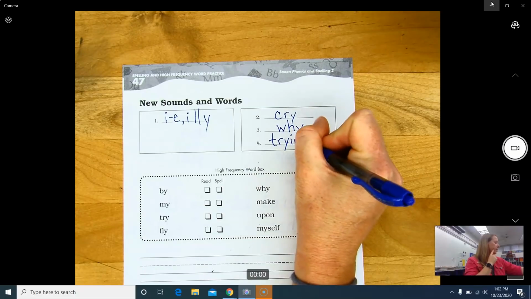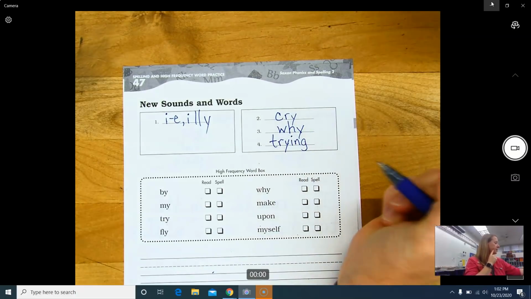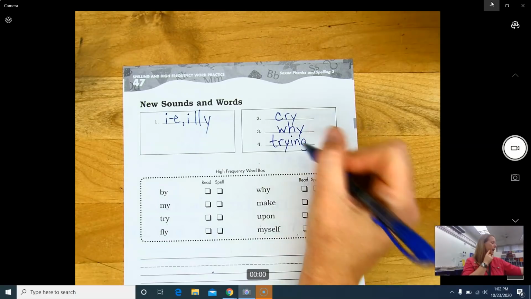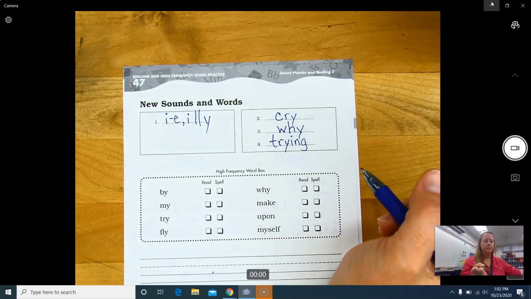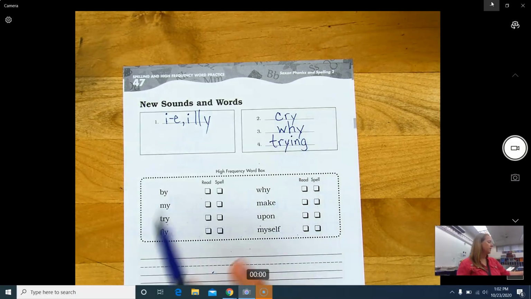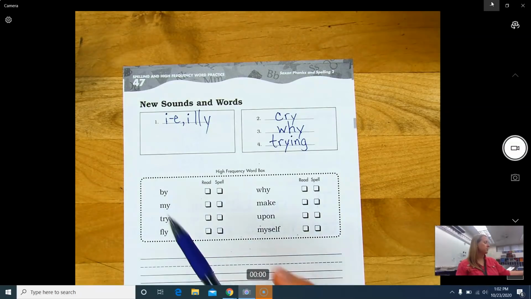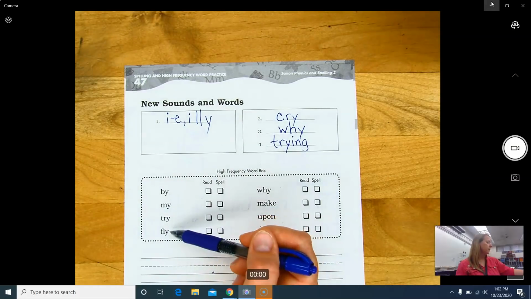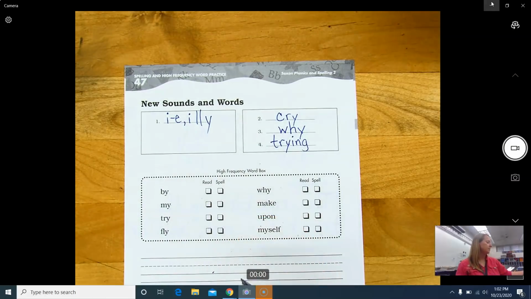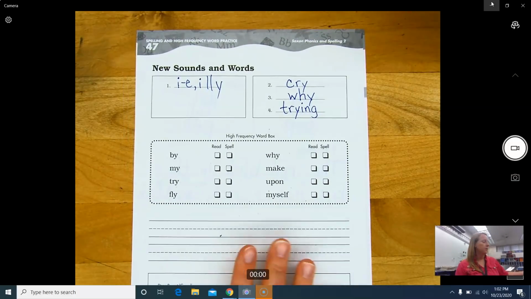And then adding that suffix, I-N-G. So T-R-Y-I-N-G. Okay, here's your high frequency word box. Make sure you practice spelling and reading these words. We have some Y's that sound like I's. Use a couple of those words to make sentences down here.